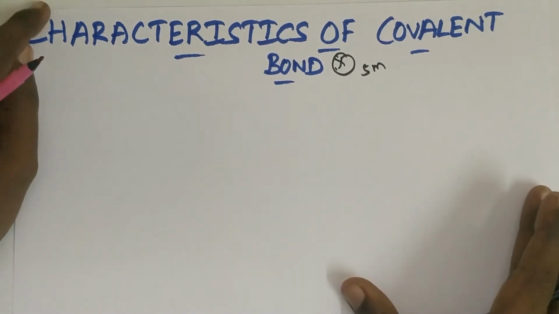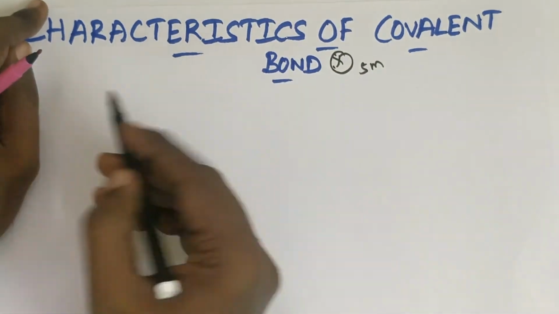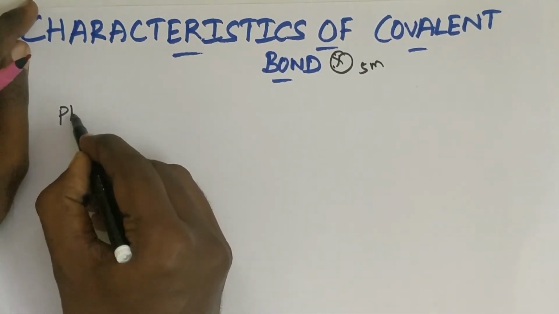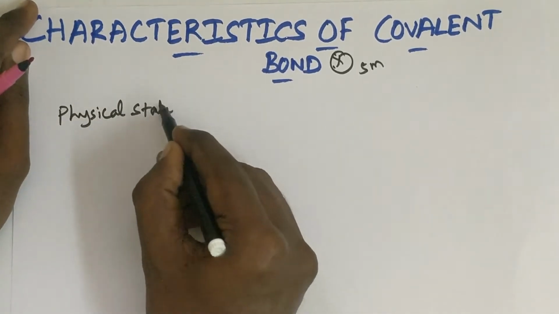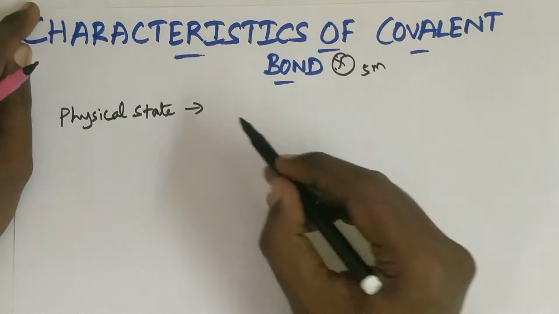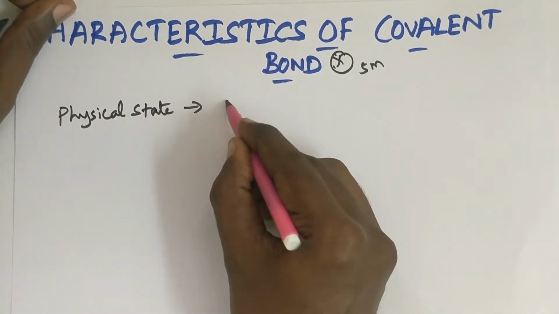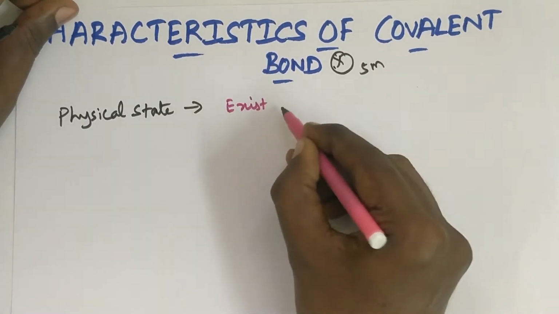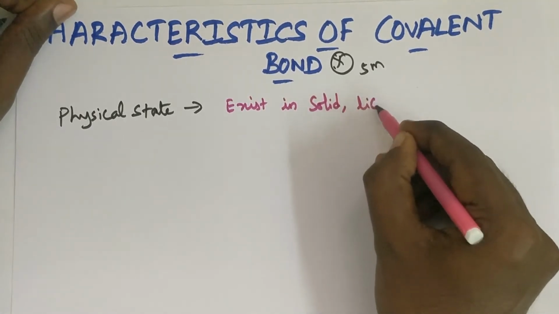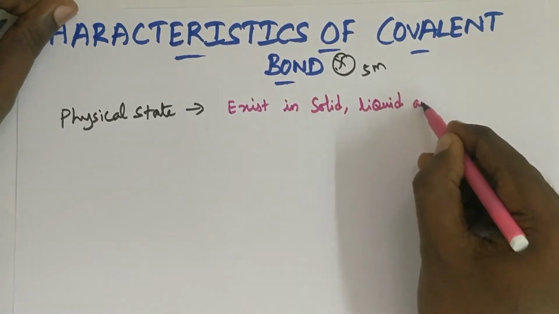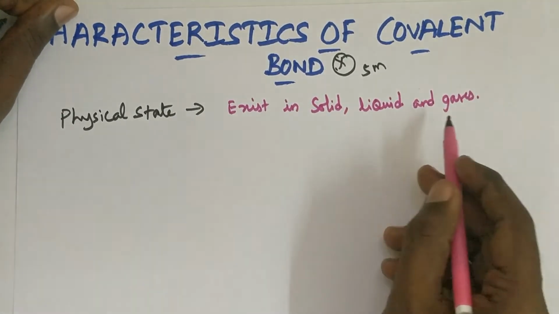So let's start with characteristics of covalent bond. This is similar to properties or characteristics of ionic bond. So first one we will see is physical state. In ionic bond the physical state is crystalline solid because they are arranged in orderly manner. In case of covalent bond, they exist in solid, liquid and gas. So they exist in solid, liquid and gases.